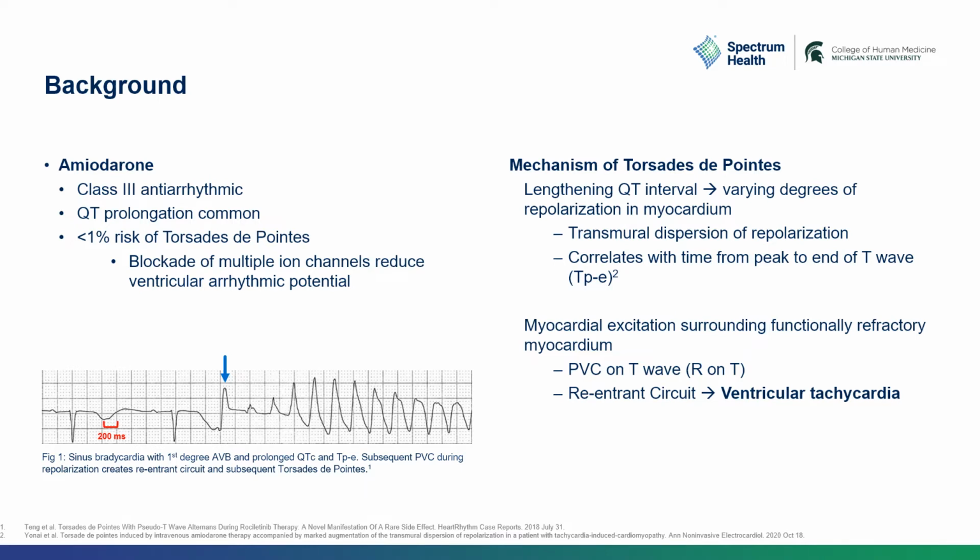So in the instance of myocardial excitation of vulnerable populations of cells that are surrounded by refractory myocardium, you can get retrograde activation and subsequent development of a reentrant circuit, which then leads to ventricular tachycardia. Figure 1 at the bottom left-hand corner of this slide is from another paper, but illustrates really nicely an instance of depolarization occurring on a T wave, noted by the arrow in blue here, and subsequent development of polymorphic ventricular tachycardia. Of note, this patient also had a prolonged QT interval and a TPE interval, noted on the red bracket here at about 200 milliseconds.